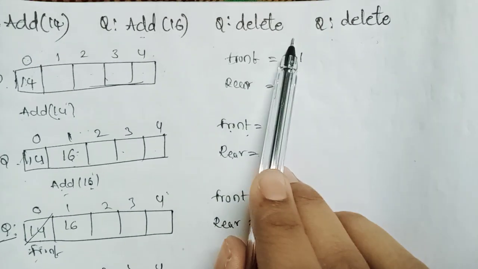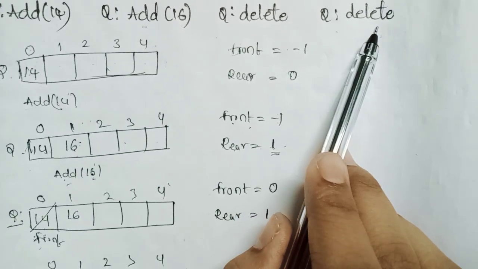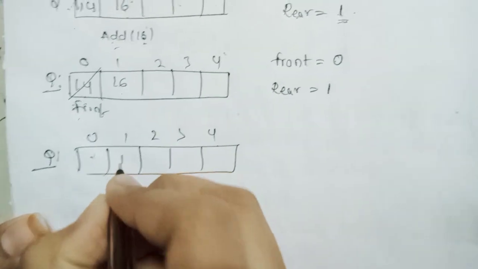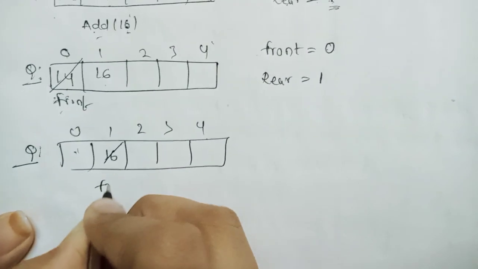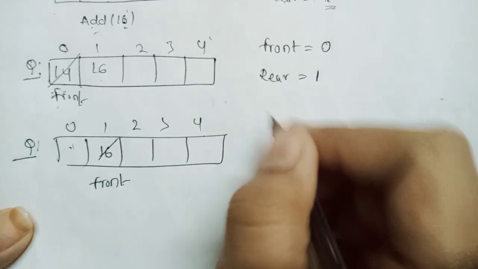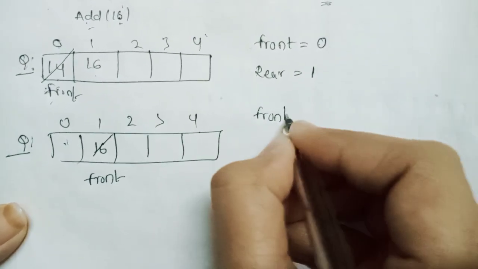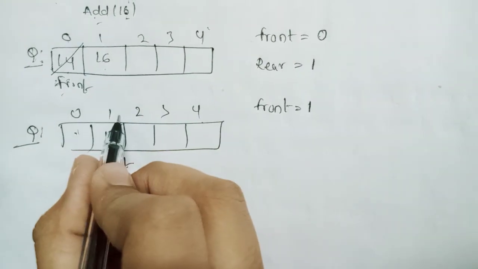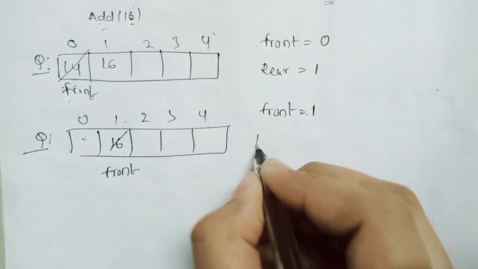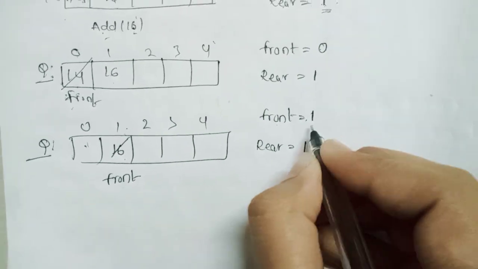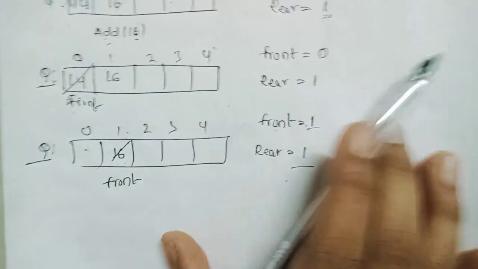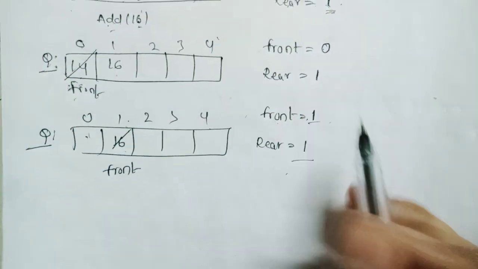Now also in the question, what is given? Delete. Already one deletion is done. Now we are deleting once again. So in one place we are deleting the number 16. Here also front takes place. So front equal to what value? 1. Which element are we deleting? 16, in the first place. So we take front equal to 1 and rear equal to 1. When front and rear are equal, at that time we stop the procedure. This is the example of Q.